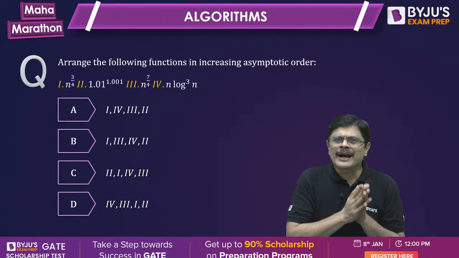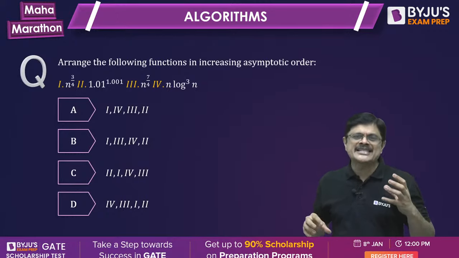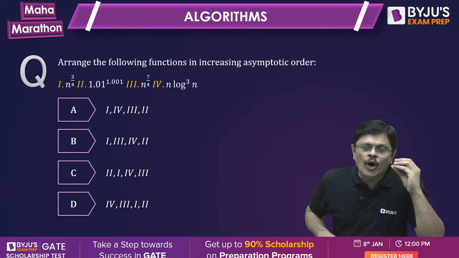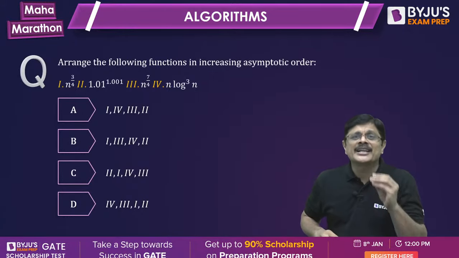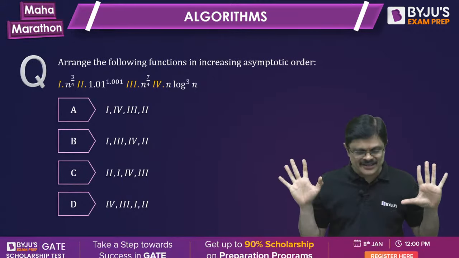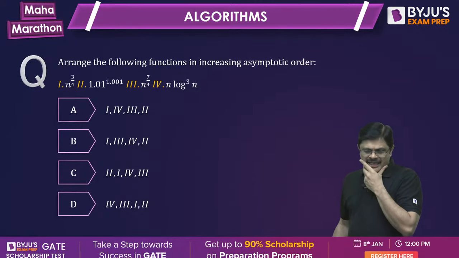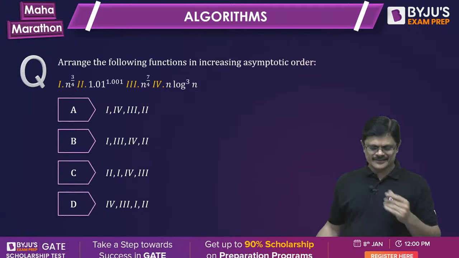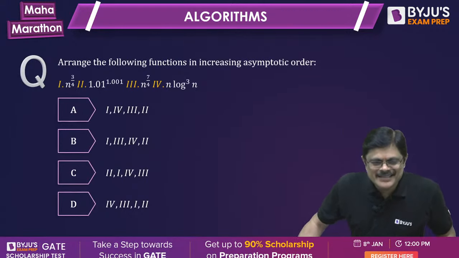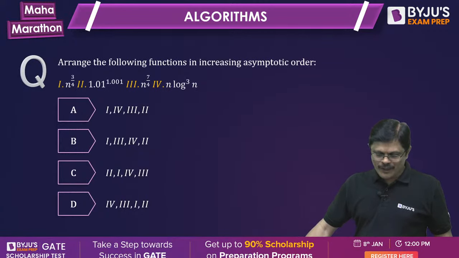Always this is the idea. Even when you want to compare functions, first see the basic ordering. What is the basic ordering? Polylog is smaller than polynomial is smaller than exponential. This is the basic ordering, sir. Anything will go after this. So what is the correct answer, sir? C. Wow.